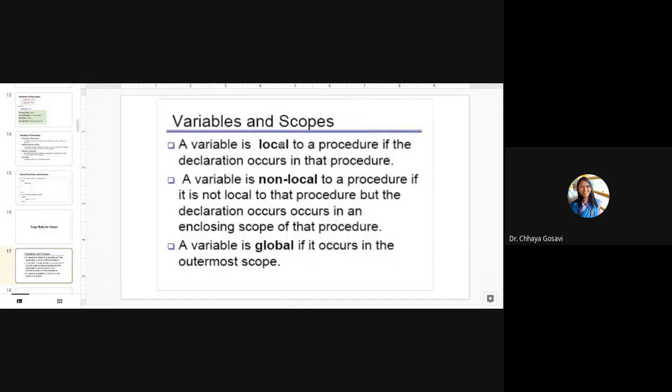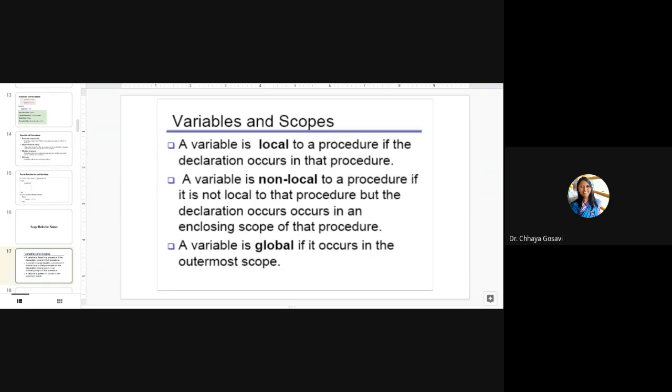A variable is non-local to a procedure if it is not local to that procedure, but the declaration occurs in an enclosing scope of the procedure.